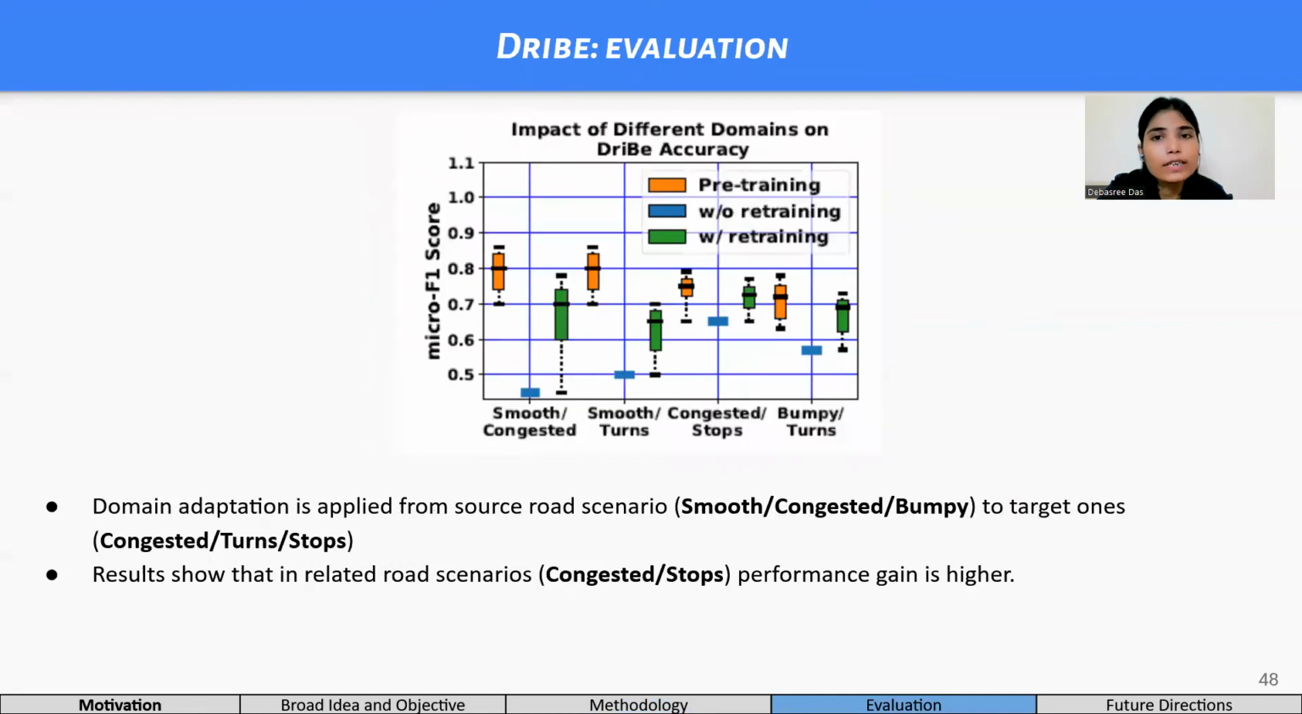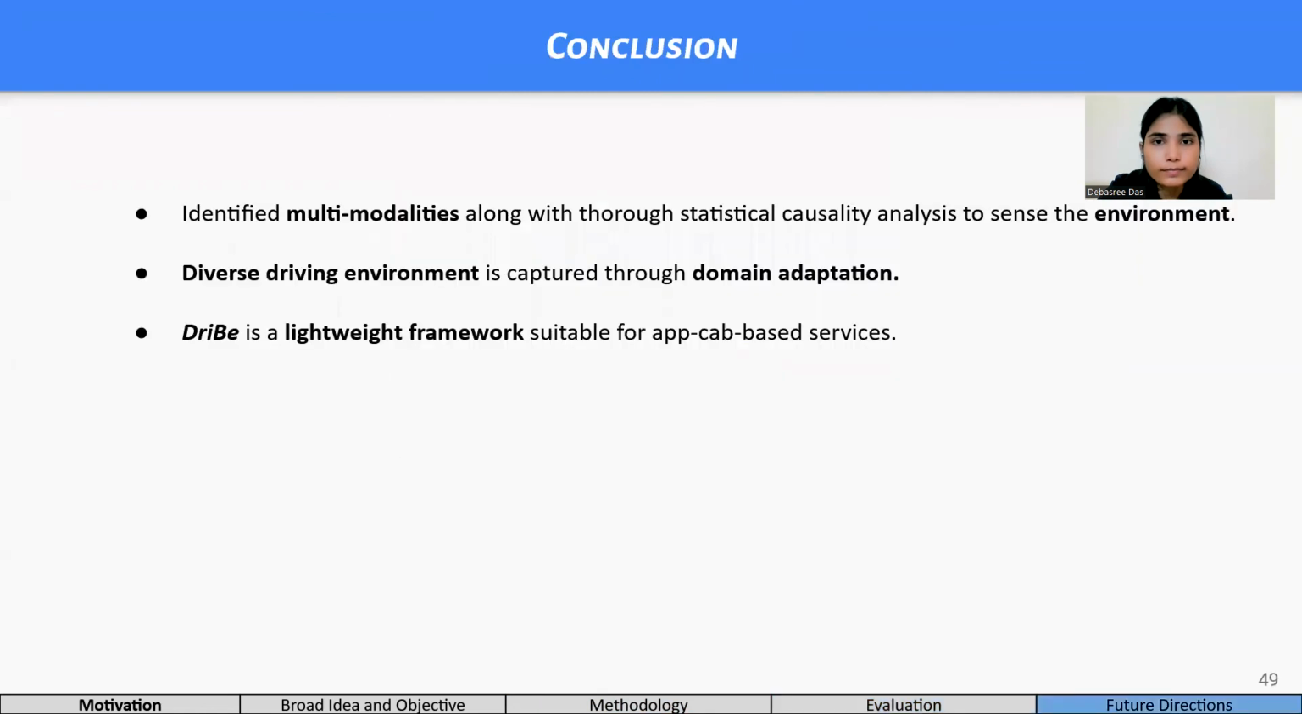Next, apart from the different location, we show how the domain adaptation technique will perform on different road scenarios. For this, we train the bootstrap model over smooth, congested, and bumpy roads as source and use with and without retraining architecture. We see for the similar road scenario, for example, congested or stops, quick performance gain is there. However, for dissimilar scenarios, such as smooth or turns, it takes time and the gain is lower.